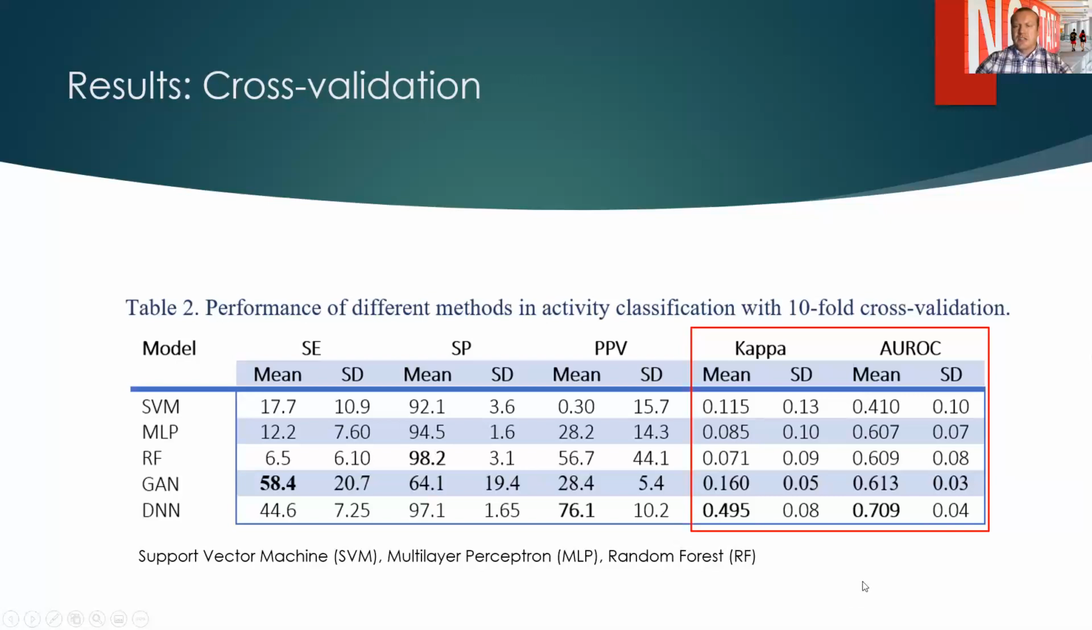Of the 1,000 chemicals, only around 200 are actually active, so we do have an unbalanced data set. As the numbers get closer to 1, that means the model is perfectly able to predict active versus inactive. If the kappa is close to 0, it's random, and if the AUROC is close to 0.5, we also have random. So you can see the deep neural network did by far the best, followed by the GAN, and then the other machine learning methods were barely above random chance.